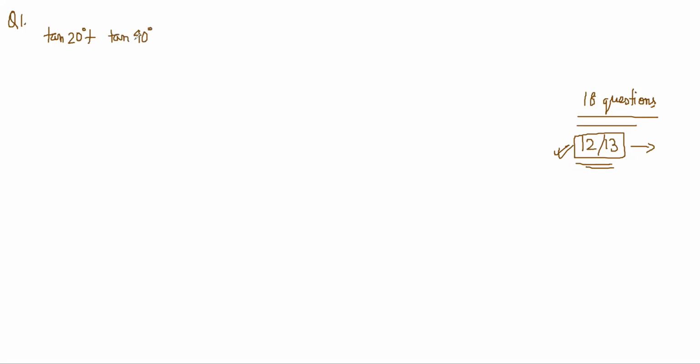So your question is the 18th, the previous one. The least value of the expression sine theta plus cosec theta whole square plus cos theta plus sec theta whole square. You have to find the least value.